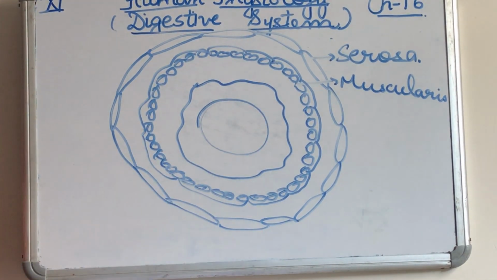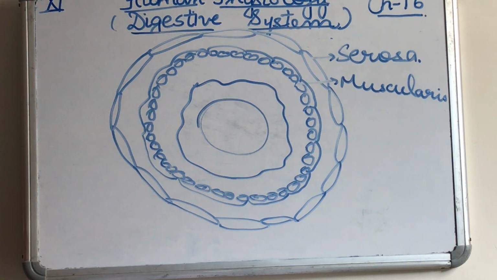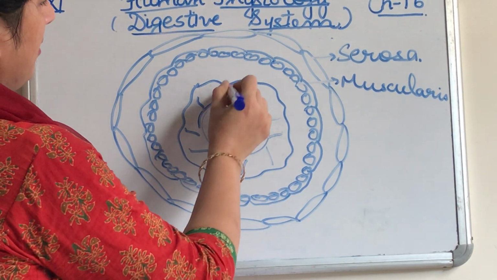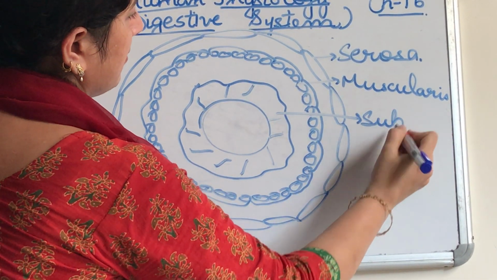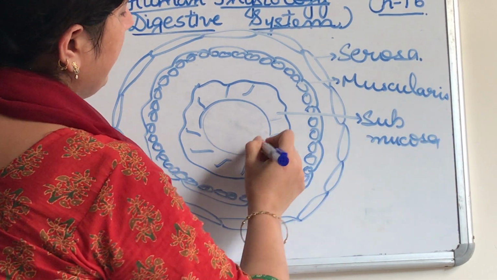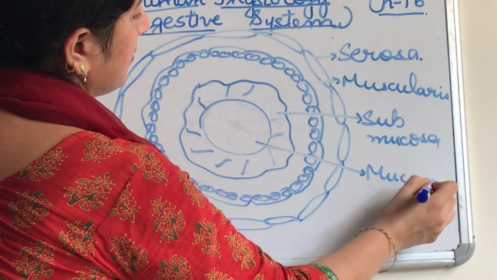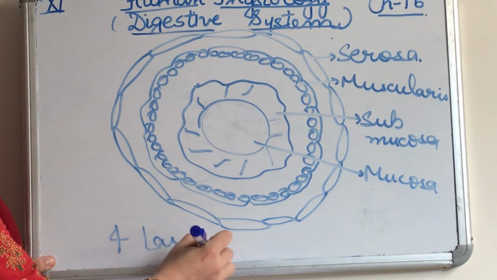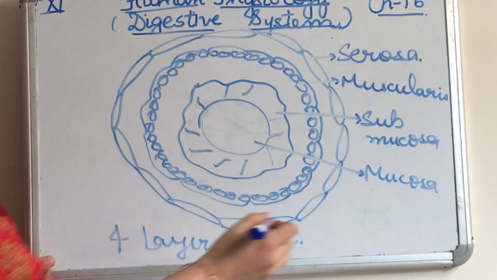Then internal to it is the submucosa, the third layer. It is made up of loose connective tissue and it contains nerves, blood vessels and lymph vessels. In the duodenum, there are also glands present which secrete the intestinal juices. And innermost is the mucosa. These are the four layers of the alimentary canal.